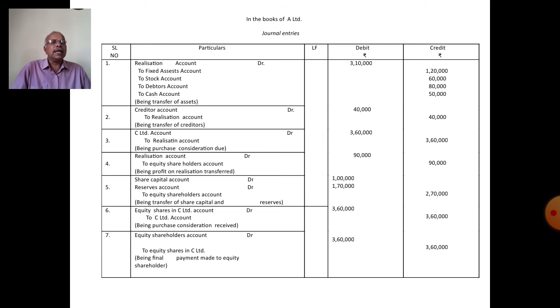Narration: being transfer of share capital and reserves to shareholders account. Next, all balances are transferred to realization account and shareholders account. Realization account is already completed. Now the shareholders account can be completed.